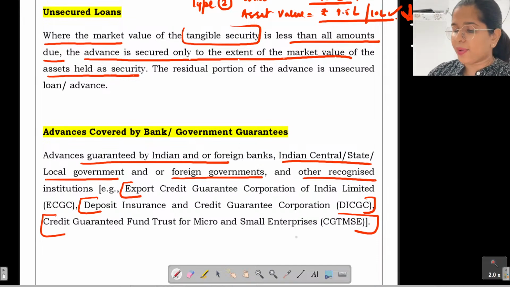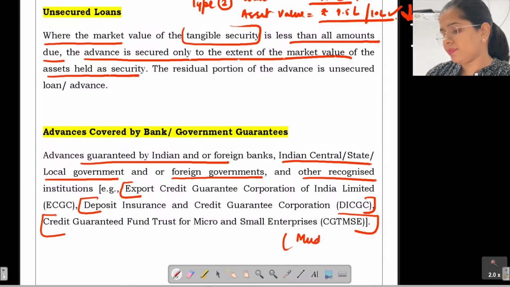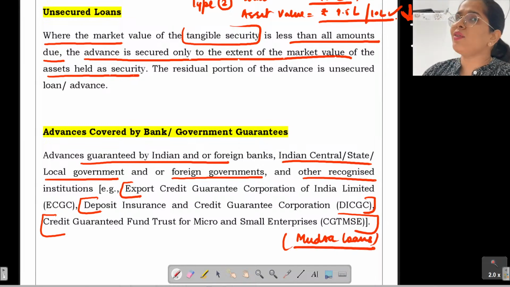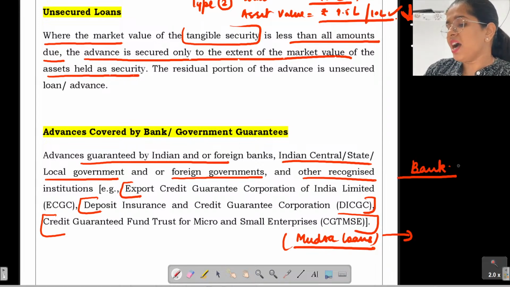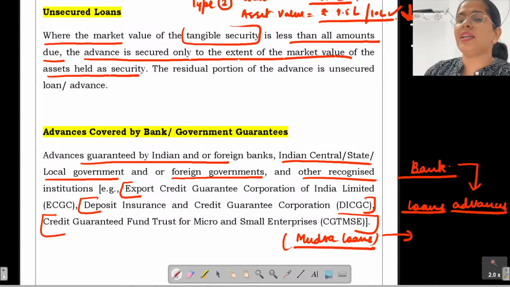A very good example of this would be Mudra. So the Mudra loans which are provided, in that there is a fund trust that has been constituted, and in that fund trust it has been told कि if as a bank we are nudging you in order to provide loans and advances, you need to provide the loans and advances to the customers.